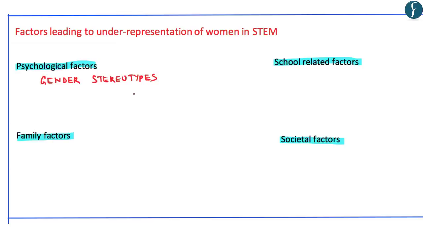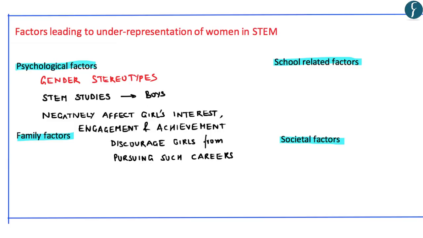Now, with respect to psychological factors, gender stereotypes play a major role. As per these gender stereotypes, it communicates the idea that STEM studies is only for men or only for boys and not for girls. So, this idea that STEM studies and careers are male dominated can have a negative impact on the girls' interest, engagement, as well as achievement in the field of STEM, and it will further discourage them from pursuing STEM careers.